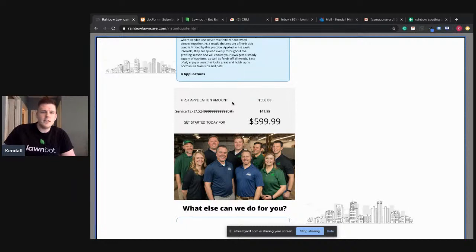And if you're a current LawnBot client, and we don't have you set up collecting tax, shoot us an email. We'll just simply add that checkbox to your bot and make sure that we collect any appropriate state, city, county type of service tax, and it should be pretty cool.